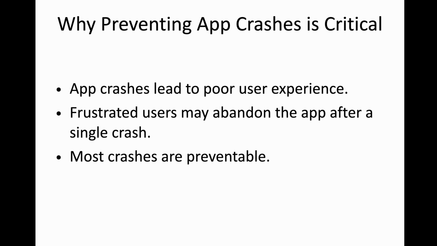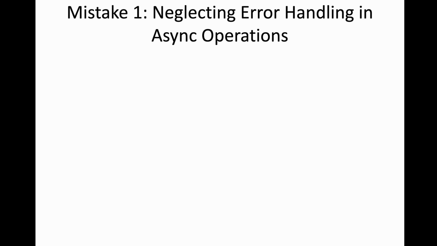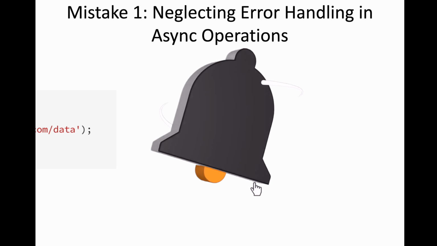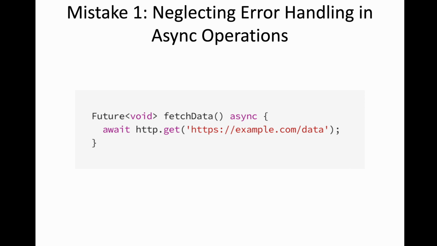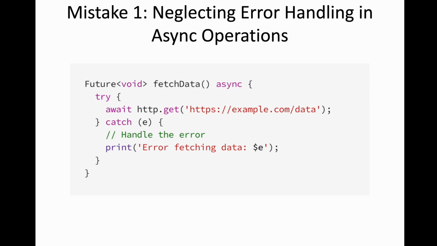Why is it important? It's because you have to have a great user experience and you want the user to use your app again and again. Here, one of the worst errors that is not handled by many Flutter developers is async operation. Over here, as you can see, I have this API request, which is an async operation, but we are calling it directly inside a method. So what's the catch here? In fact, you should call it within a try catch block so that you can catch the error and handle it. This way, it would prevent unnecessary crashes.